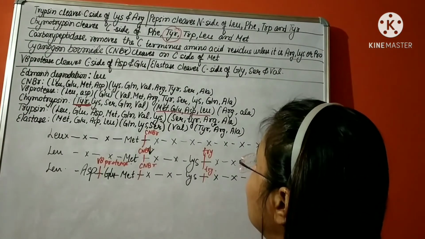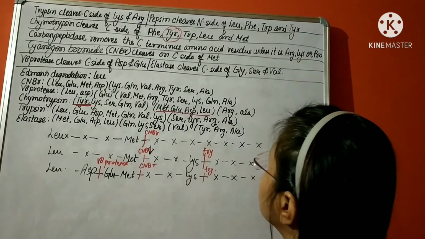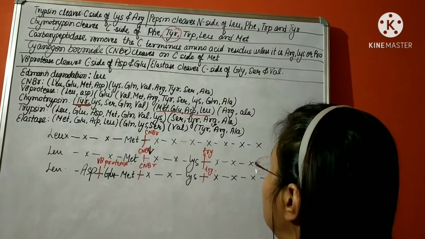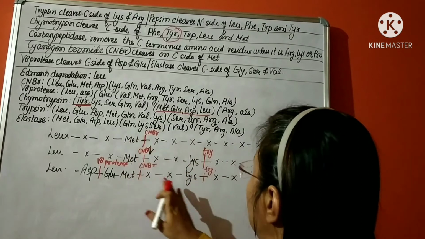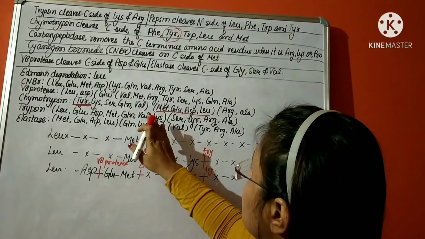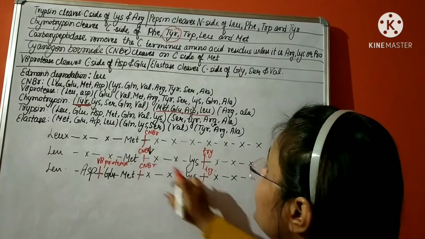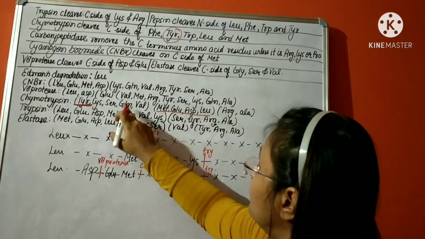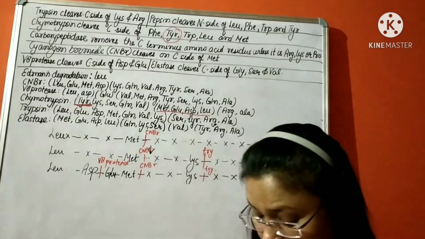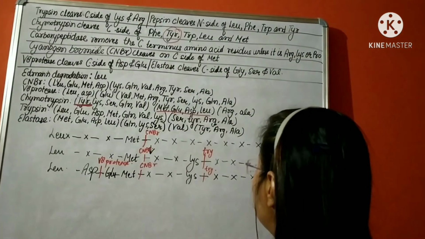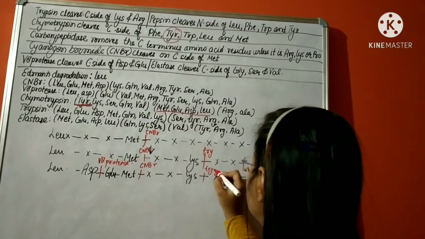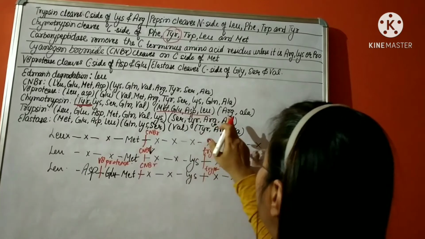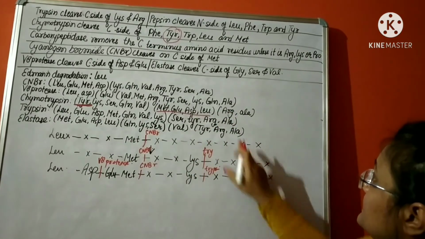So that means the position of tyrosine must be somewhere here, because lysine is already here. We don't know about serine. We don't know about glutamine. We don't know about valine. But we know about tyrosine now. So chymotrypsin: arginine and alanine are here.